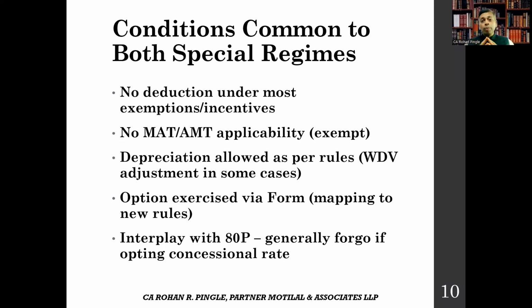You are not liable to pay AMT, alternate minimum tax, when you go to these options. Depreciation is all allowed as per the prescribed rules with a possible written down value adjustment. This option must be exercised through the prescribed form. In practice, when a society opts for these concessional regimes, it generally has to forego the benefits of section 149 deduction. So always prepare a three-scenario comparison for the managing committee for normal taxation, 22% regime and 15% regime, so they can take an informed decision.